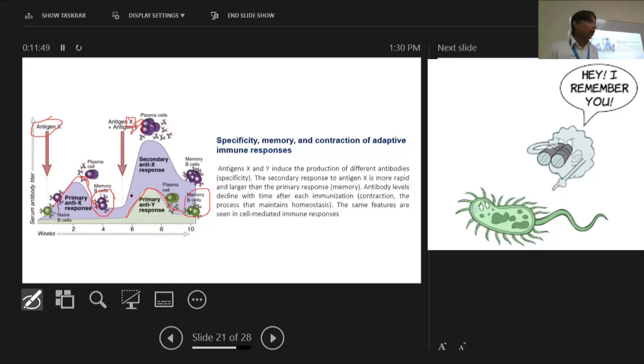But how does our body respond to the X? The X was already there, so our body contains the memory cells. Those will be used to create a very strong response in a very short period of time, and that will create a lot of antibodies in a very short period of time that can kill the things, and then keep the memory cells for the X. So the X can be dealt with very easily and strongly, because it is like the second exposure, but the Y will be taken as the first one.